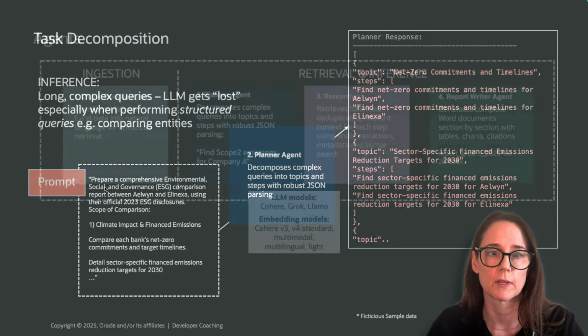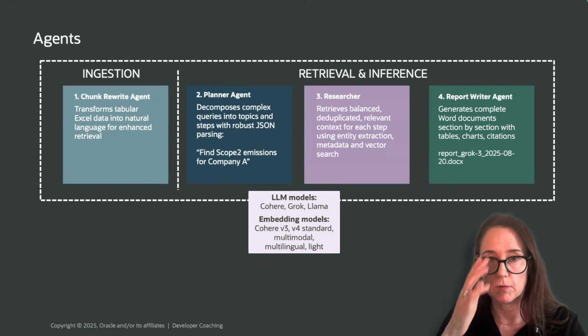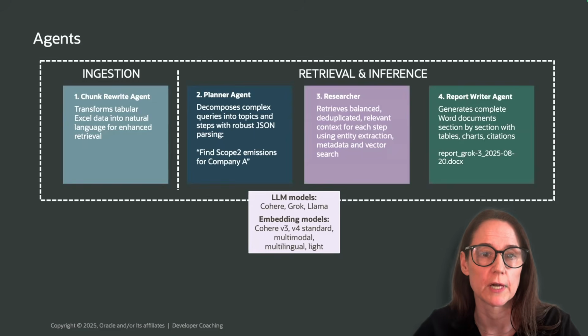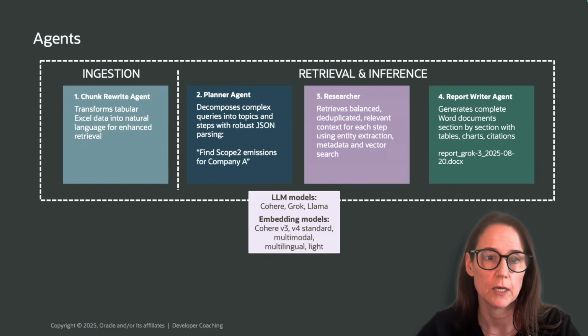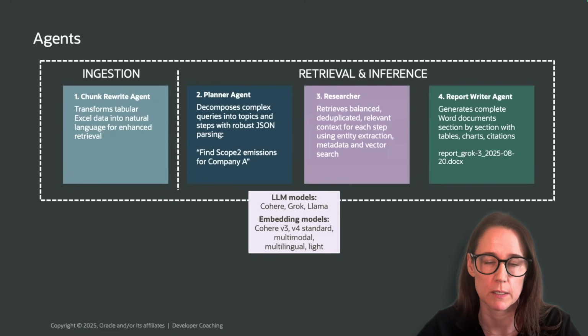So here's the full lineup. Notice there are actually two phases where the agents come into play. You've got the ingestion phase, the chunk rewriter agent that we've seen. It runs just once when the documents are onboarded. Its job is to translate those messy inputs into clean, embeddable text. That's the pre-processing. You pay that cost once.